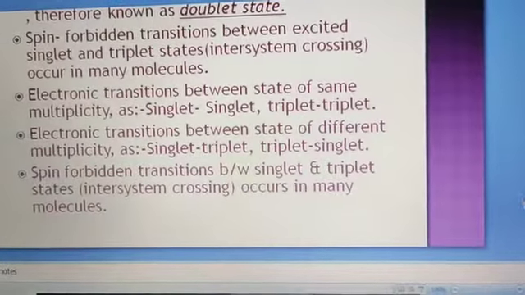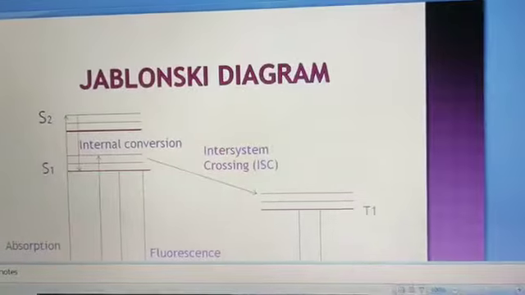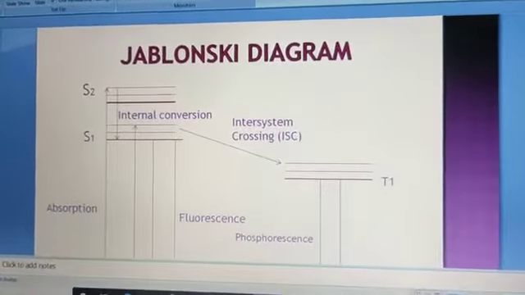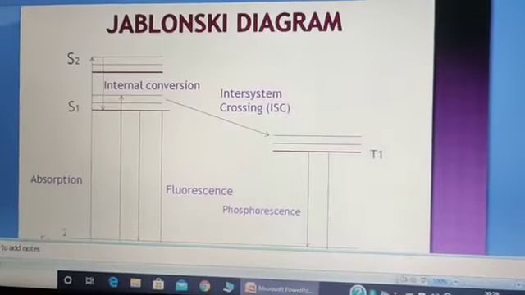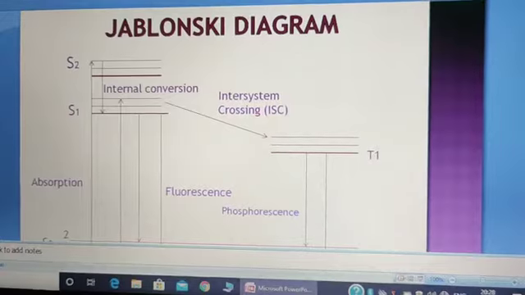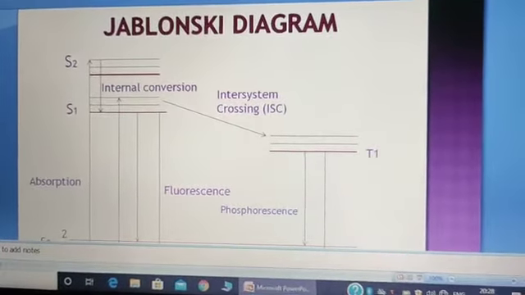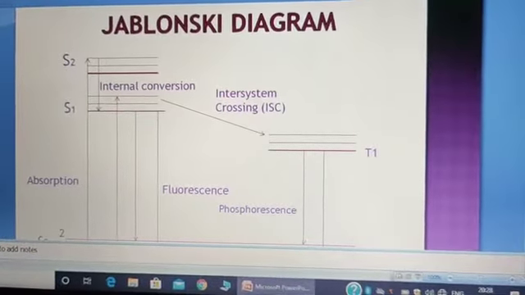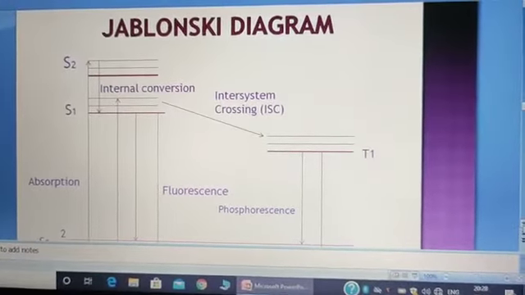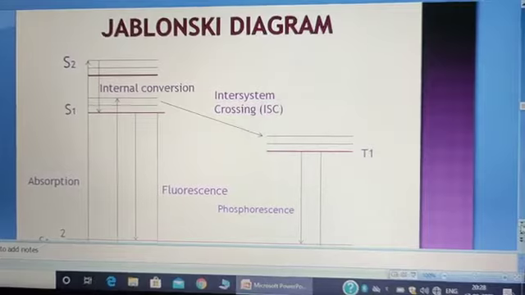Now, next we will see the Jablonski diagram. This is a single diagram which explains the absorption of light, internal conversion, intersystem crossing, fluorescence and phosphorescence. These are the most important topics to clear the basics of photochemistry.